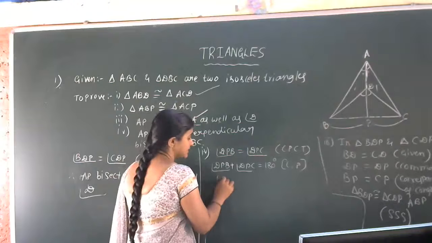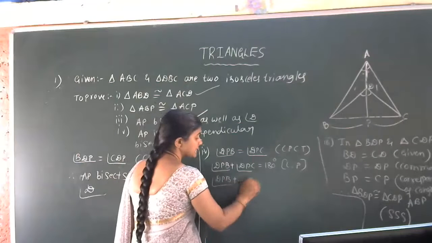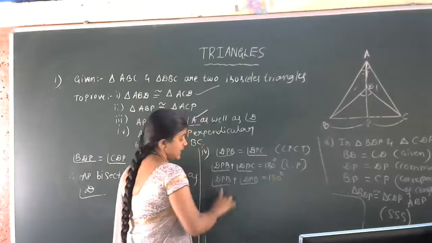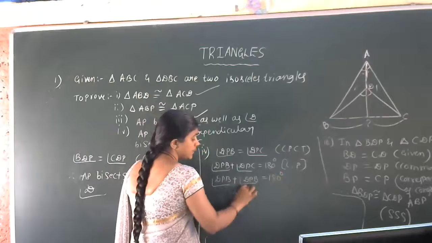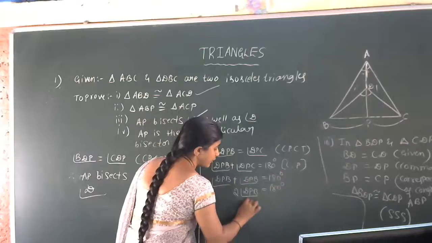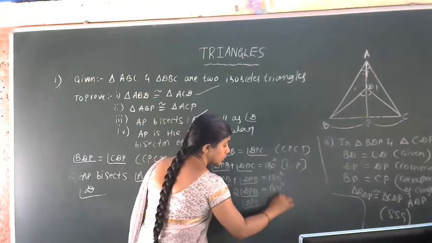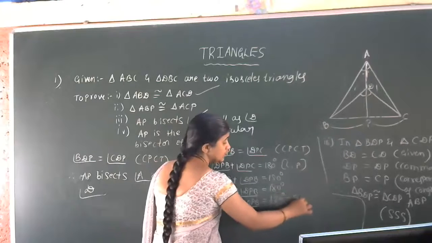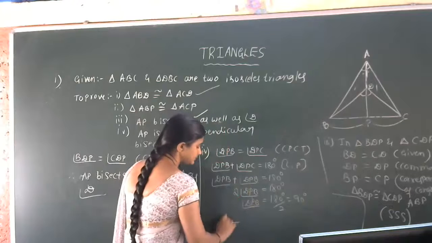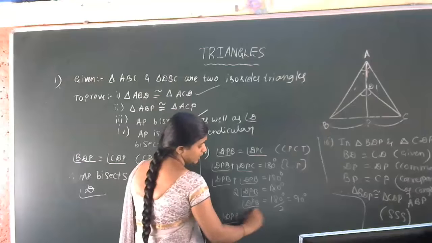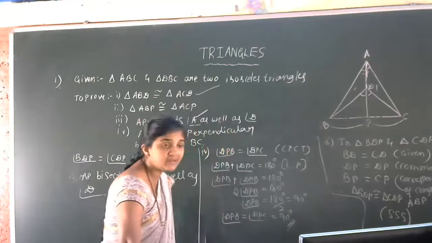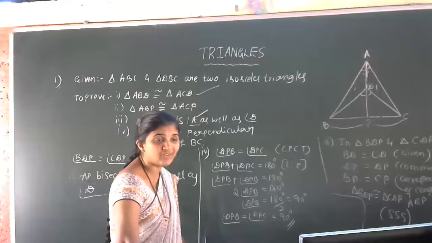Or you can take DPB plus DPB equal to 180 degrees. Next, 2 angle DPB is equal to 180 degrees. So therefore, angle DPB is equal to 180 degrees divided by 2, which is 90 degrees. Is that clear? DPB is equal to DPC, and both are equal to 90 degrees.